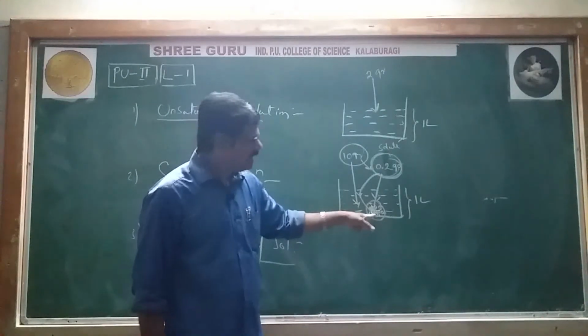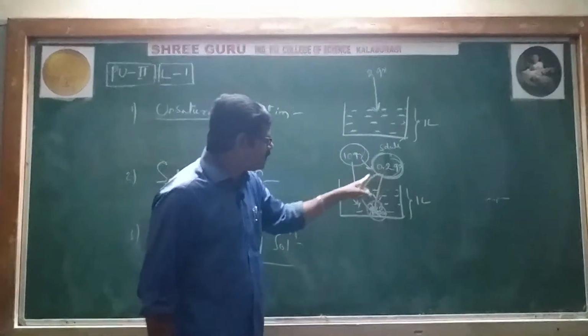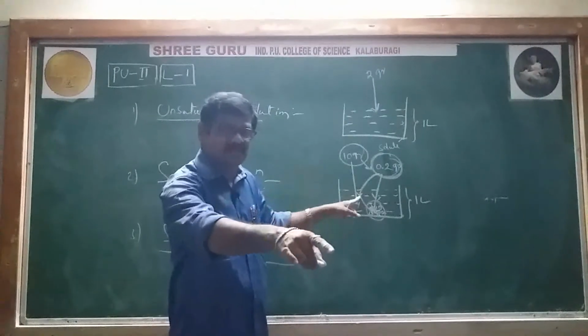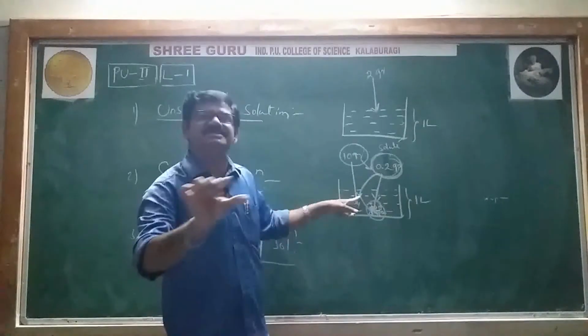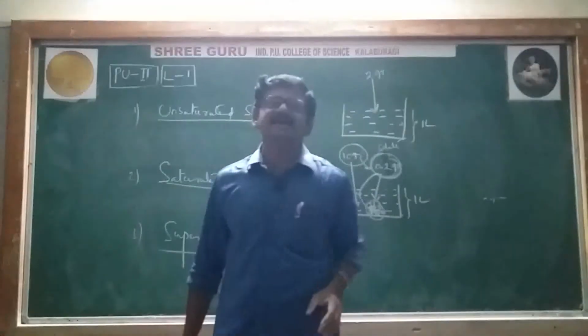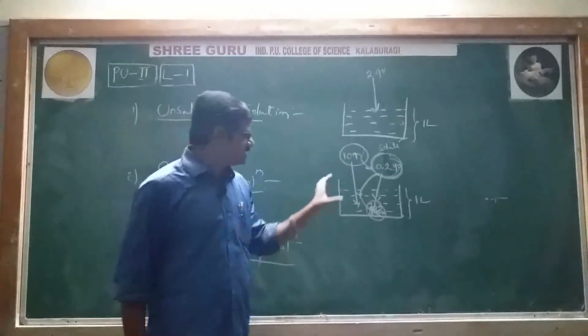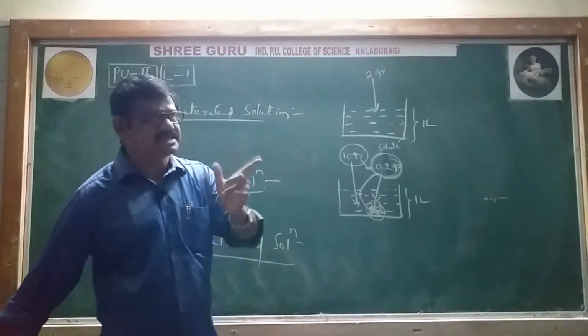I'll repeat. Whatever extra amount we are adding is dissolving, remember, and already dissolved substance is crystallizing. That stage is called the equilibrium stage, which means that in a saturated solution, an equilibrium stage exists.